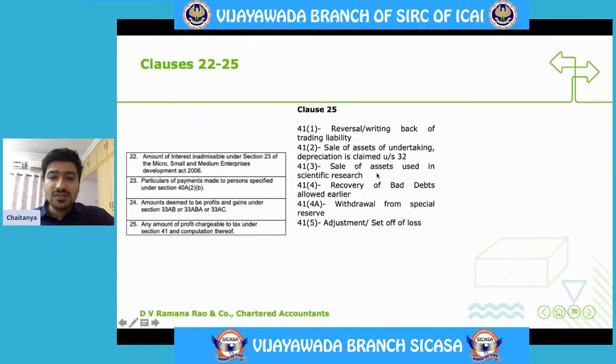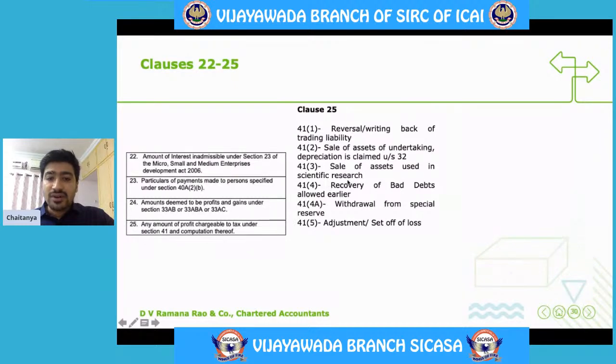41.2. And as we all know, for assets being used under scientific research, we have 100% allowance in the first year itself. So if there are any sales for these particular assets which are used in scientific research on which deductions are claimed, then those details are required to be given here. 41.4 bad debts.